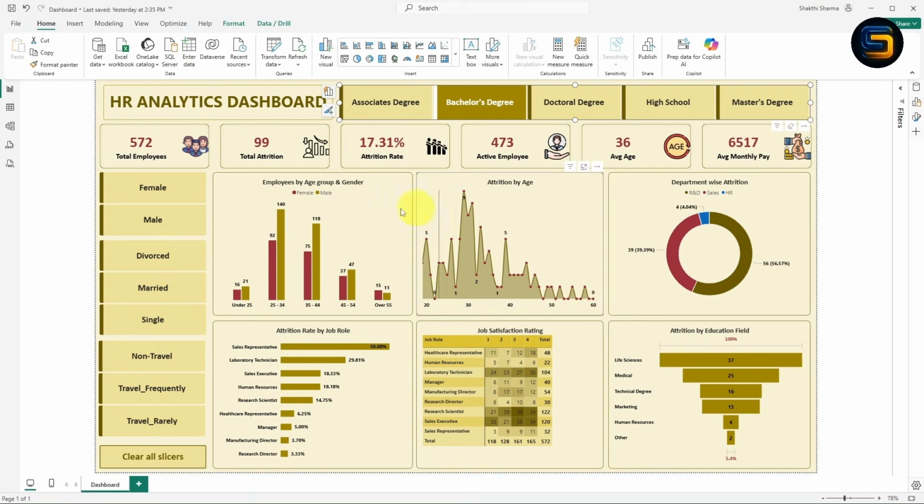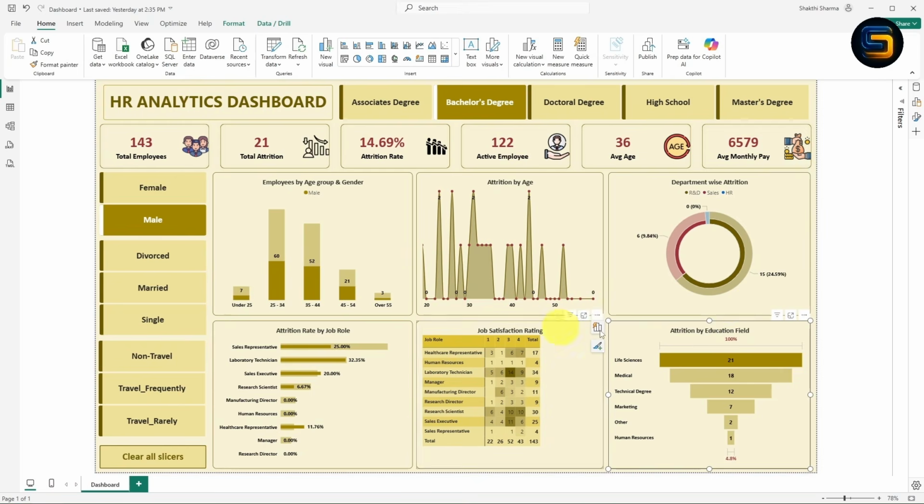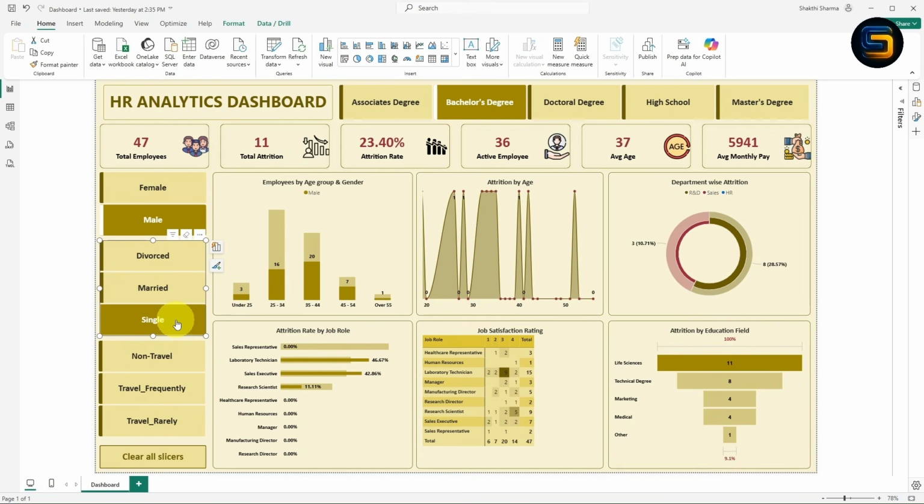You can see the update inside the visual, where you can see highest number of employees in the company are between age group 25 and 35 and the highest attrition by age is 29. In the same way, I want to find the insight of male employees. I can simply click on this male slicer. Once I click, you can instantly see the impact across the complete dashboard. If I select any particular education field, the entire dashboard gets filtered automatically. If I want single employee record, I can simply click on single. This dashboard is completely dynamic, right?